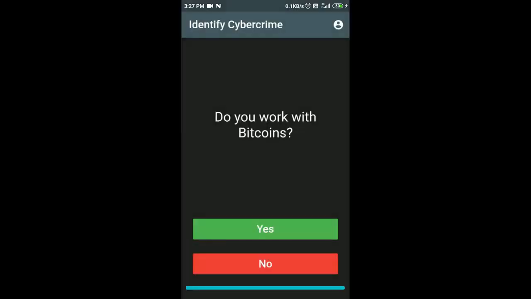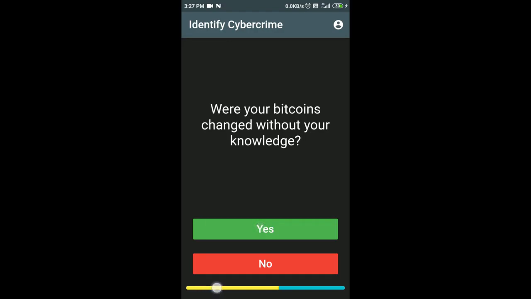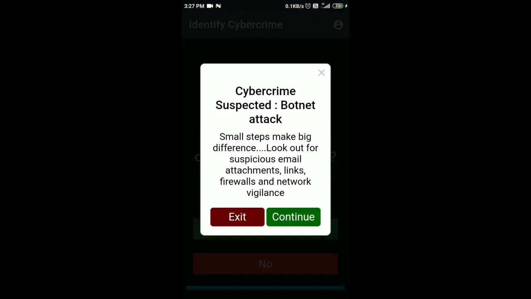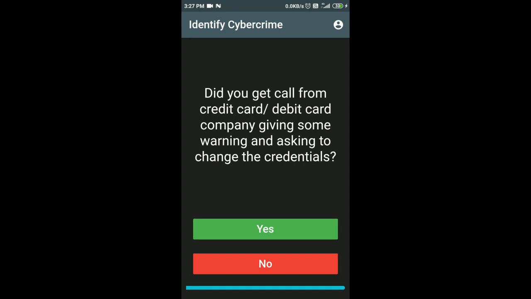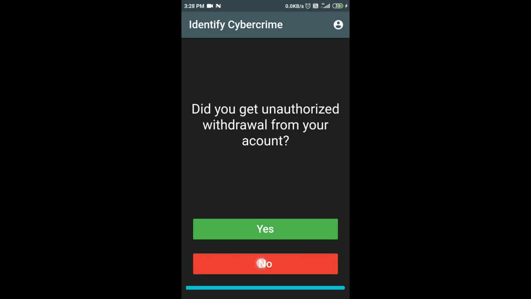So continue. Next question: do you work with Bitcoin? Yes. You can see below that the linear indicator increases, which tells us the progress of detection of the cybercrime. For the next question, was your Bitcoin changed without your knowledge? Yes, and then it says cybercrime suspected, botnet attack. Small steps make a big difference. Look out for suspicious email attachments, links, firewall, and network vigilance. If the user presses no, it simply skips the question.